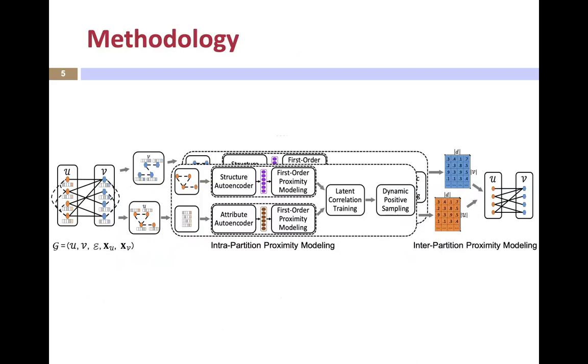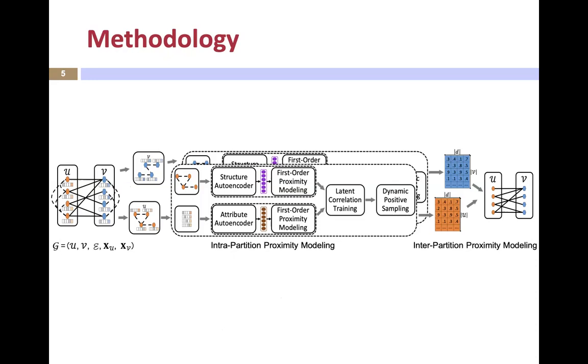We now move on to elaborate on our model in detail. First, let's take a look at the overall framework of our model. Given a bipartite attributed network G, here U and V are two distinct node partitions, and calligraphic E represents a set of edges across two partitions. S_U and S_V stand for the attribute sets for partitions U and V respectively.